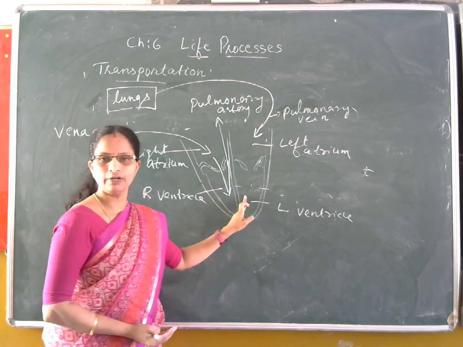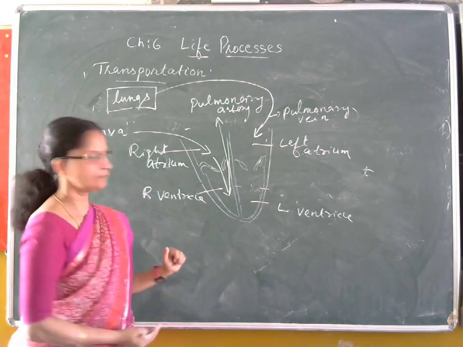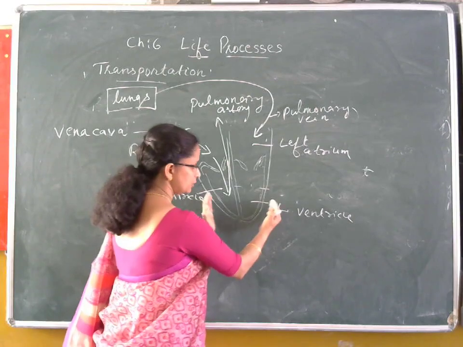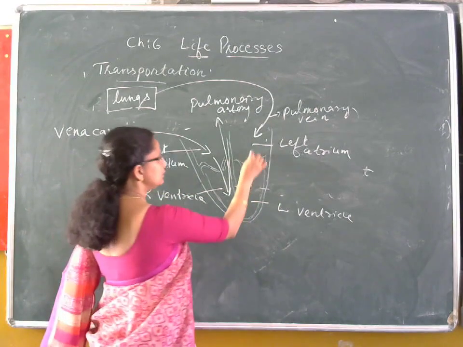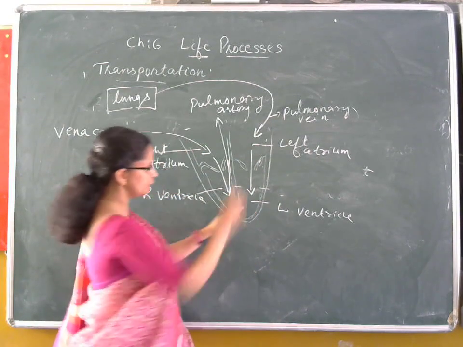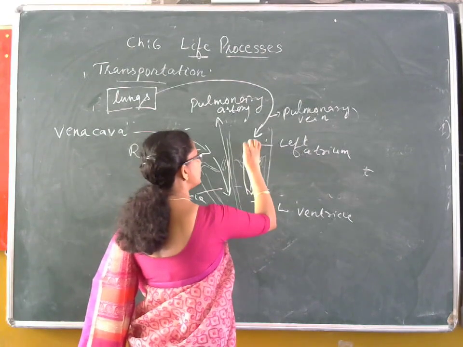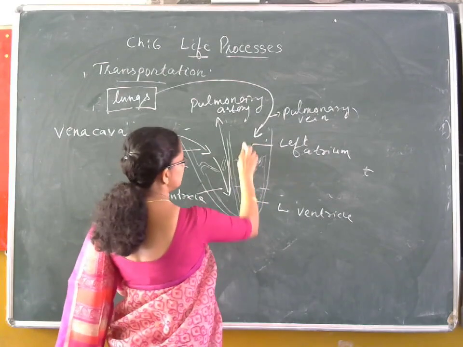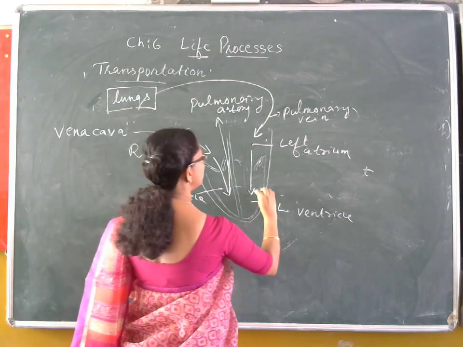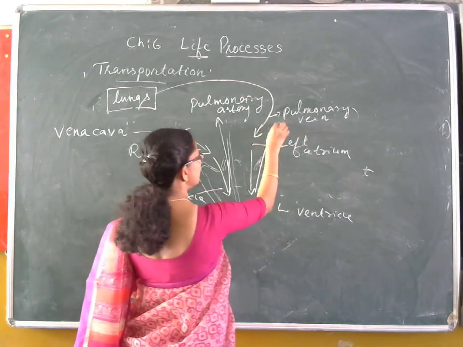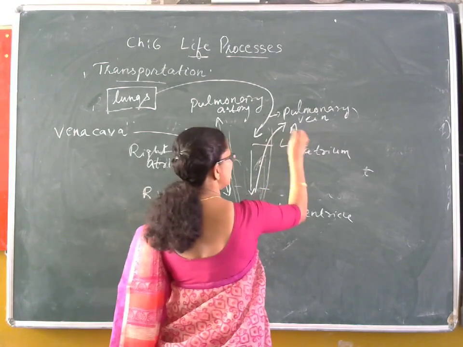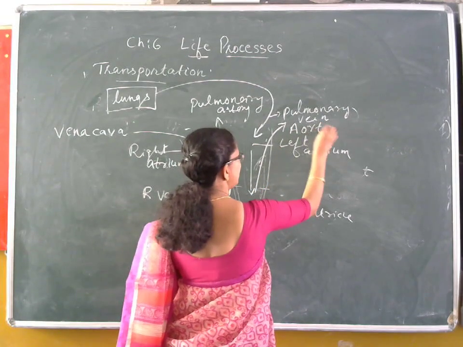When the left ventricle is filled, it contracts and this oxygenated blood is pumped into a big vessel known as the aorta.